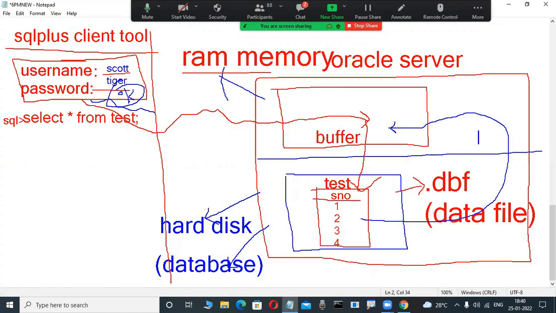So many things are there. Just imagination, roughly I'm telling. Now here, a copy of the table is transferred into where? This buffer. Okay, fine. This is a test table like this only.